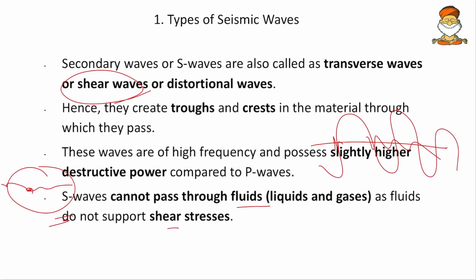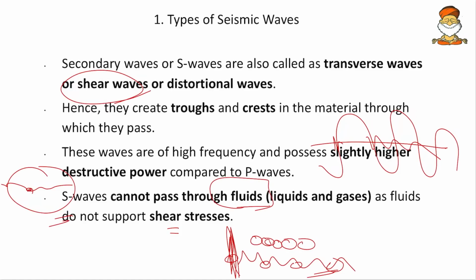They can only pass through solids, because in solids the molecules are connected to each other, but in liquids they are far apart. When they are far apart, I cannot move him and I cannot propagate the wave like this. That is why they cannot pass through fluids. In air and liquids there is no possibility of transferring the S wave. So remember these transverse waves and longitudinal waves, and basically P and S waves.